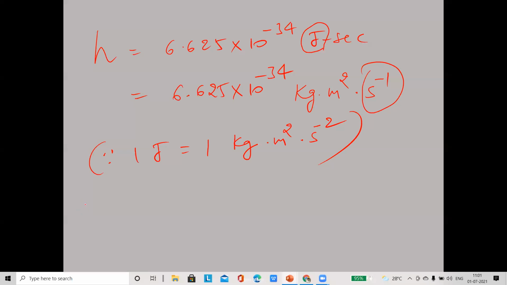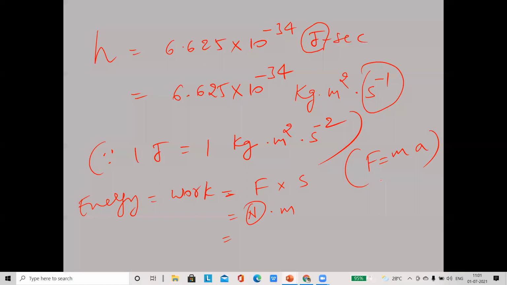Generally, we know that energy is equal to work. Work is a form of energy. Work is equal to force into displacement, F into S. Force is in Newton, displacement is in meters. Again, force is F equals m a, mass into acceleration. Mass is in grams or kilograms, and acceleration, such as due to gravity, is in meter per second square.